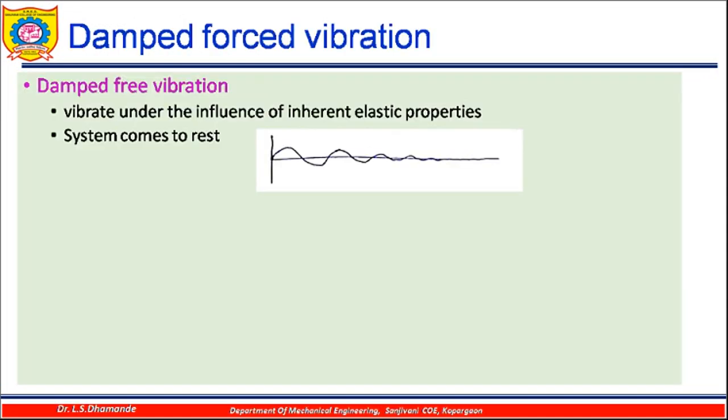First let us understand what is damped vibration. Damped vibration means there will be certain resistance to the motion of vibration, and because of that resistance the system will come to its steady state after some period of time. It means the vibrations in this case are occurring under the influence of inherent elastic properties of the system, and the system will come to rest after some time. So then what is force vibration?